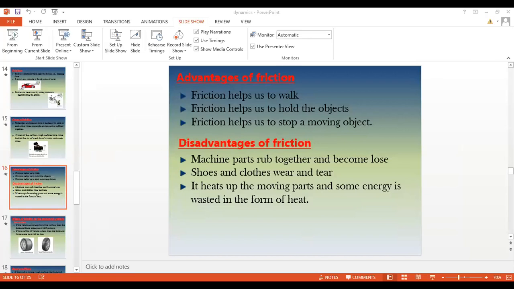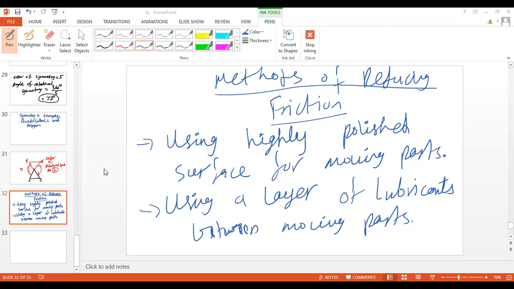Can you all see the screen? Now you can see the methods of reducing friction: using highly polished surfaces of moving parts, using a layer of lubricant between moving parts.